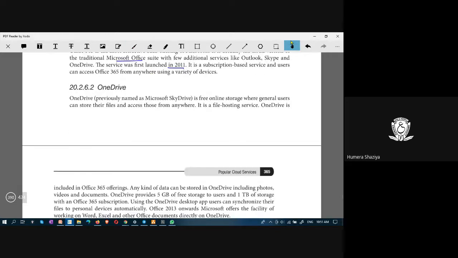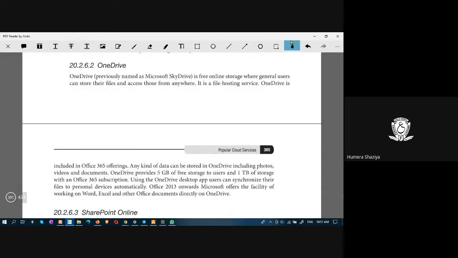OneDrive. OneDrive is comparable to Google Drive. Previously it was named Microsoft SkyDrive, and now it is named OneDrive. It is a free online storage where general users can store their files and access them from anywhere. OneDrive provides 5 GB of free storage and 1 TB of storage with an Office 365 subscription.